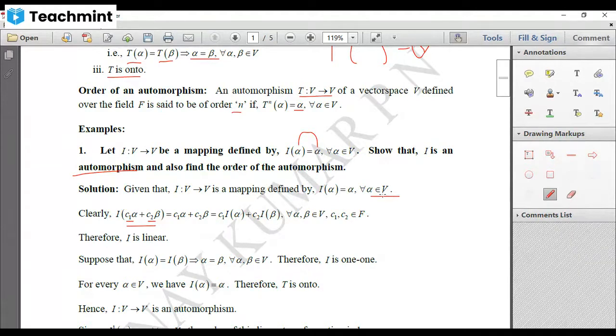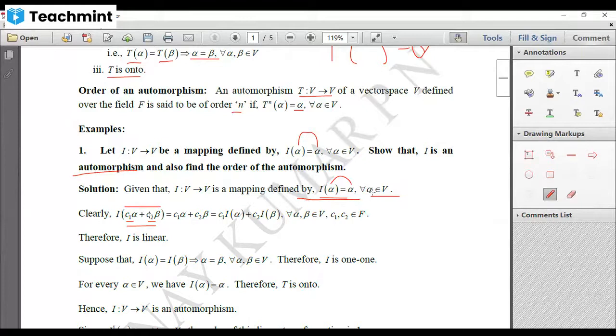And we know that any vector in V satisfies this condition, that means the image of that element is itself. Right? Now you have seen that C1 alpha plus C2 beta is also a vector in V, and the image of that vector is itself under the mapping I. Because of that reason, the image of C1 alpha plus C2 beta under the mapping I is C1 alpha plus C2 beta.